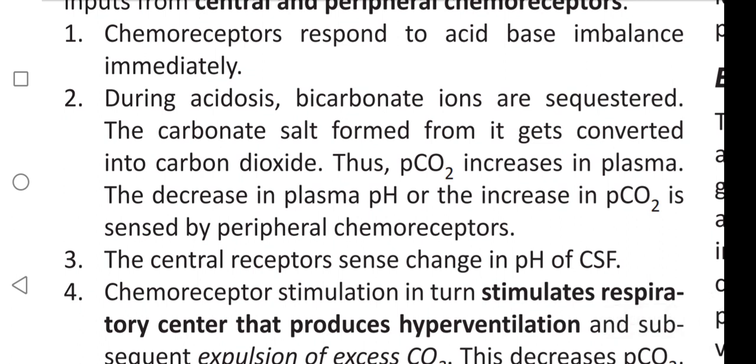During acidosis, bicarbonate ions are sequestered. The carbonate salt formed from it gets converted into carbon dioxide. Thus, partial pressure of carbon dioxide increases in plasma. The decrease in plasma pH or increase in partial pressure of CO2 is sensed by peripheral chemoreceptors.